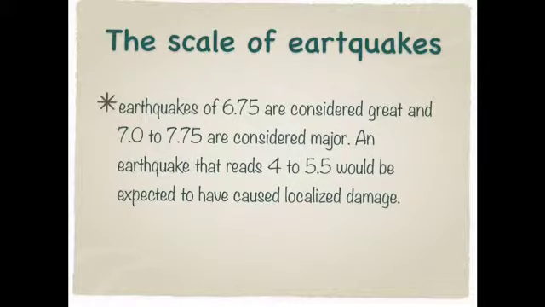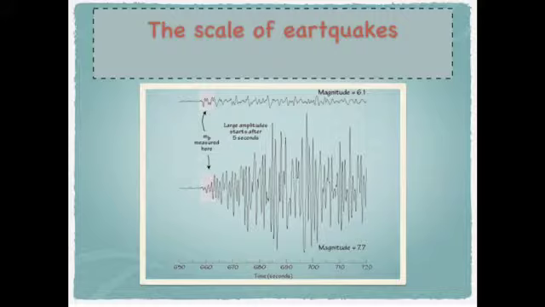The scale of earthquake. Description: On the Richter scale, earthquakes of 6.75 are considered great and 7.0 to 7.75 are considered major. An earthquake that reached 4 to 5.5 would be expected to have caused localized damage, and those of magnitude 2 may be felt. Example: the scale of earthquake. Magnitude. MB measured here. Larger amplitude starts after 5 seconds.